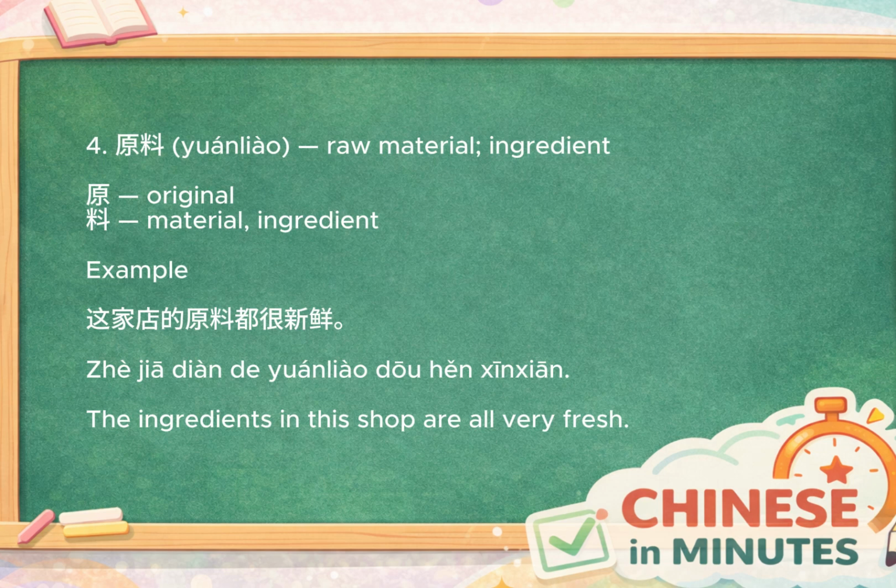Now, let's move to 原料. 原料 means raw material or ingredient. The character 料 means material or ingredient. Since 原 carries the idea of something in its original state, 原料 refers to materials before they are processed into a final product. For example, 这家店的原料都很新鲜. The ingredients in this shop are all very fresh. Whether you're talking about food, manufacturing, or production, 原料 is a very common word.